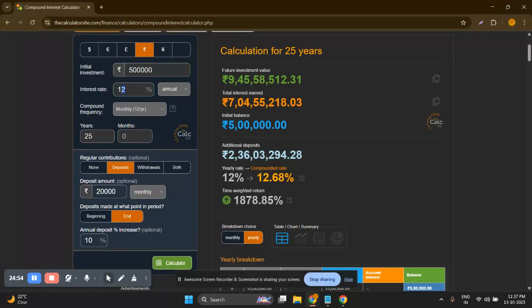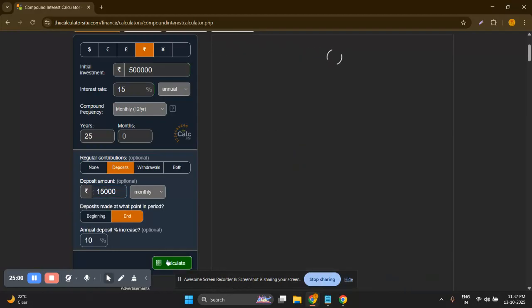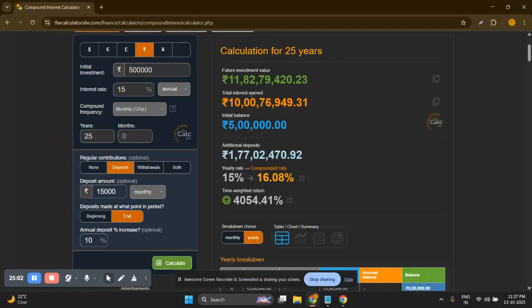And if I calculate it with 15%, then it seems less than the current one. Then I can invest 15,000 only, and you can see that I'll get a 11 crore plus corpus, and I can reduce the amount of my investment to maybe 12,000, although it will be less than 11 crore, but it will be okay. It's 9 crore still.